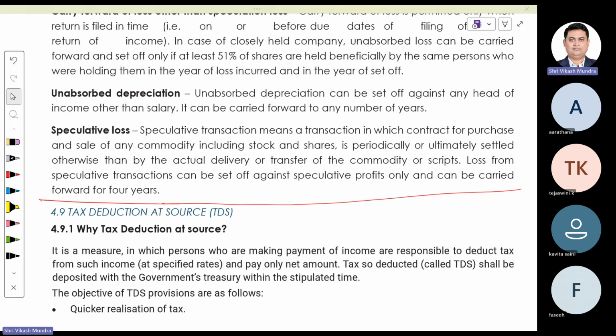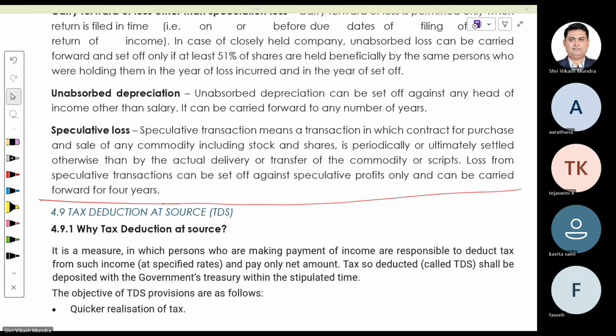In case that figure exceeds 3 lakh, then on the excess part, 60% would be added in that limit, and that would be considered as the maximum limit of remuneration allowable for partnership firm. If the partnership firm paid remuneration in excess of this maximum limit, that excess shall be disallowed in hands of partnership firm. And if the partnership firm has paid a lesser amount, then that lesser amount shall be considered as deduction on account of remuneration to the partners.